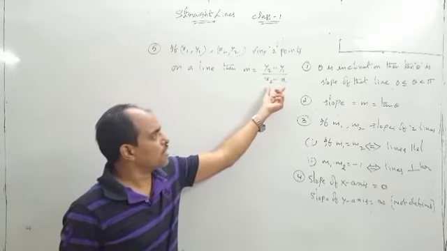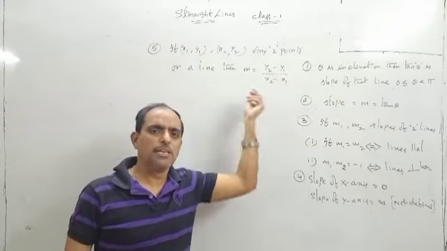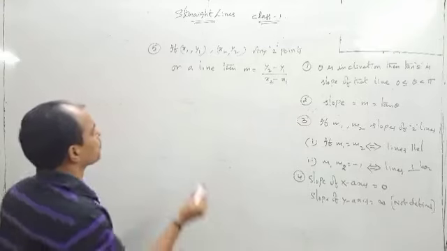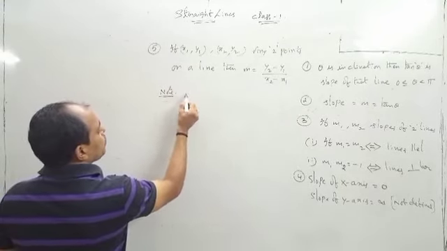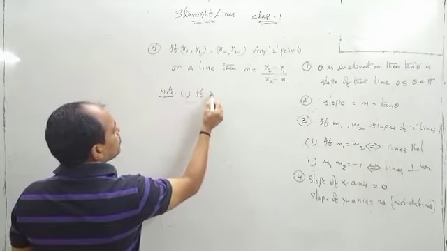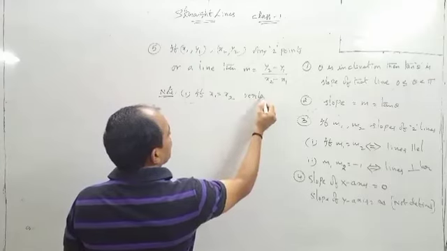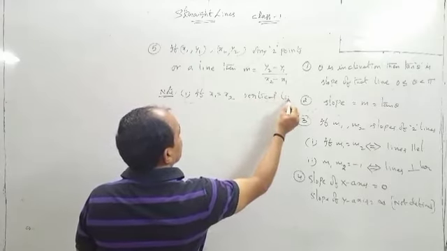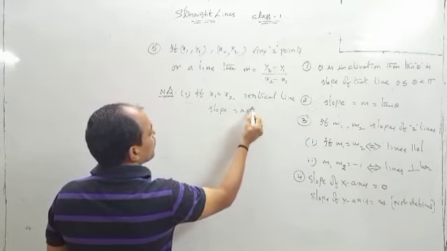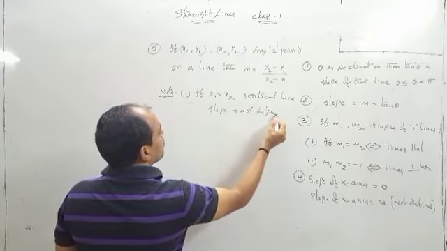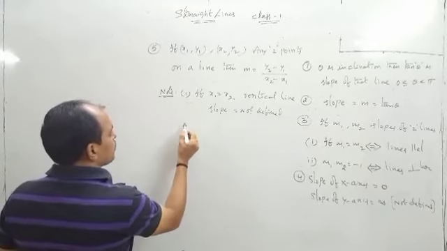If x1 is equal to x2, the denominator will be 0. That means 90 degrees, because it will be a vertical line. So note one point: first, if x1 is equal to x2, then it is a vertical line, the slope is not defined, and that means the inclination is 90 degrees.